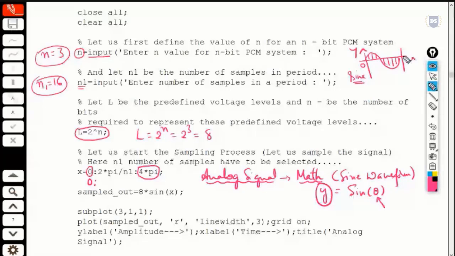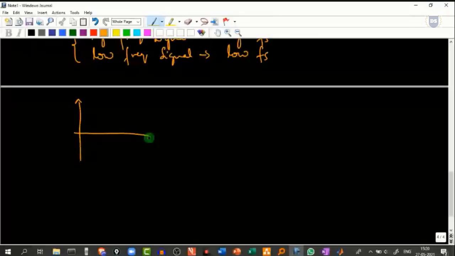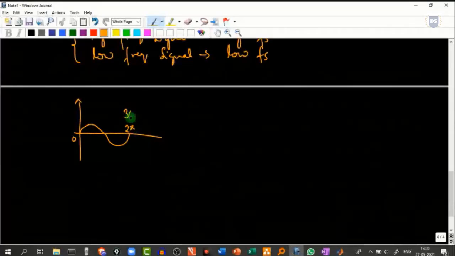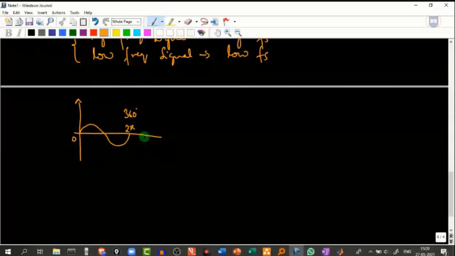And if I extend this, and consider one more cycle, I can think of this as a single cycle that starts from 0 to 2 pi, where 2 pi represents 360 degrees. So this forms one full cycle.